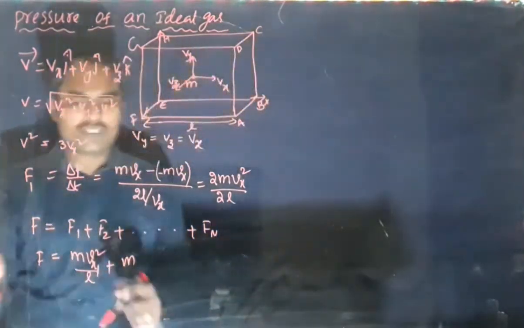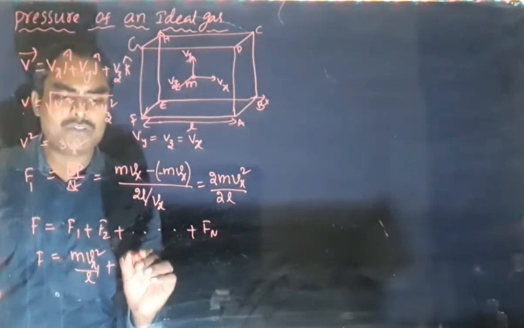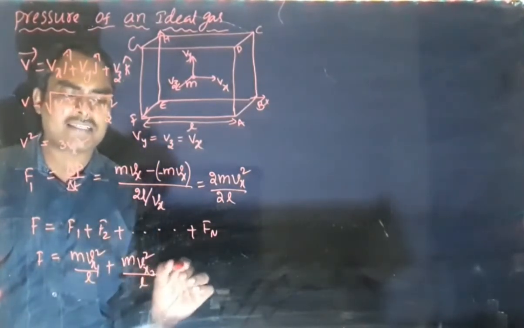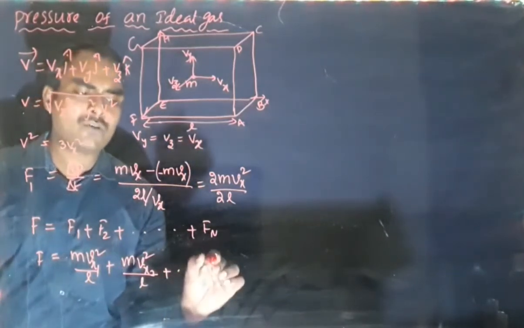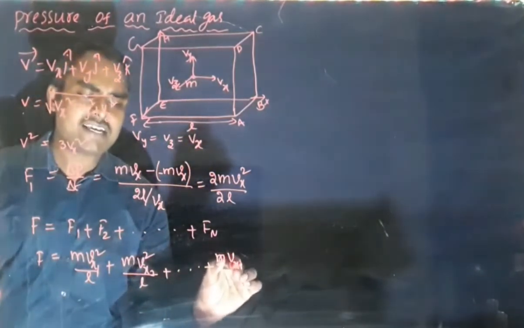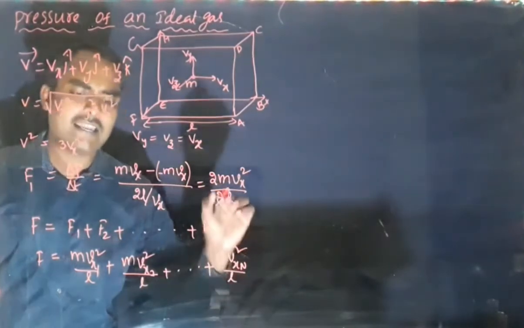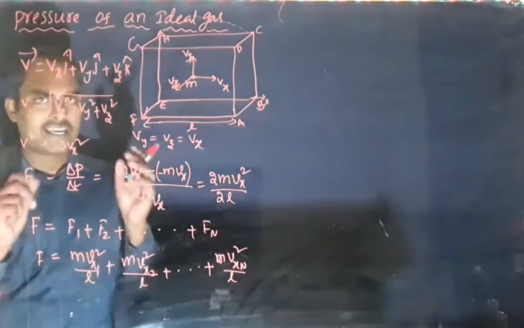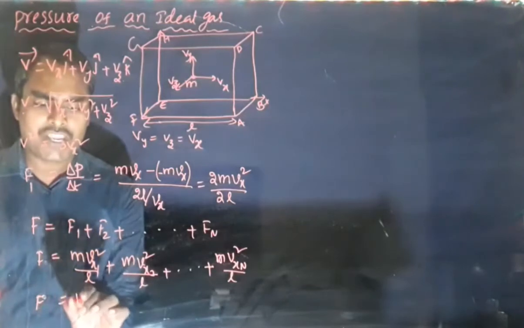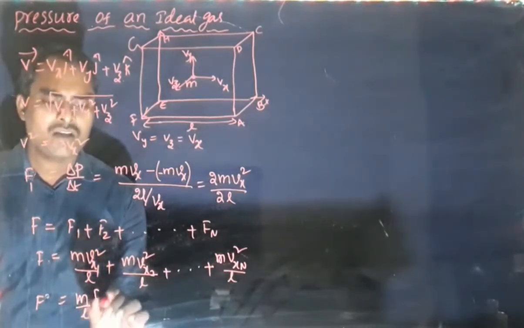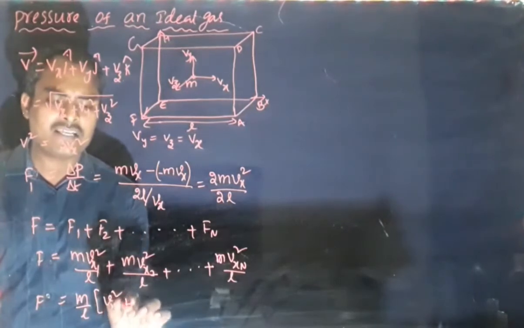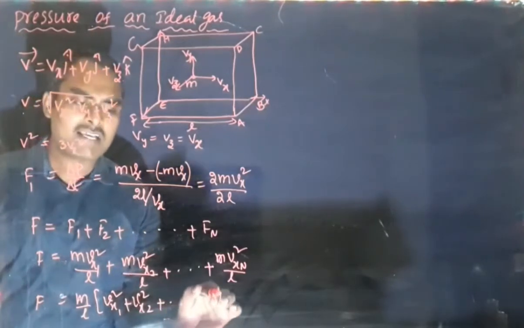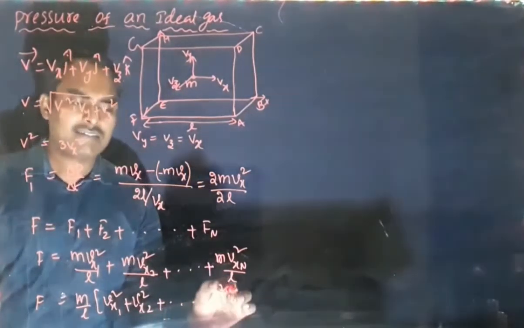So let us take the first molecule as Vx1, m into Vx1 square by L, plus the second molecule has m into Vx2 square by L, and so on, plus for the nth molecule m into Vxn square by L. Here m by L is common. Let us take m by L common. So F equal to m by L into Vx1 square plus Vx2 square plus and so on plus Vxn square.